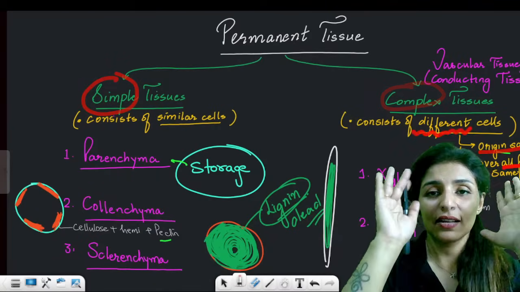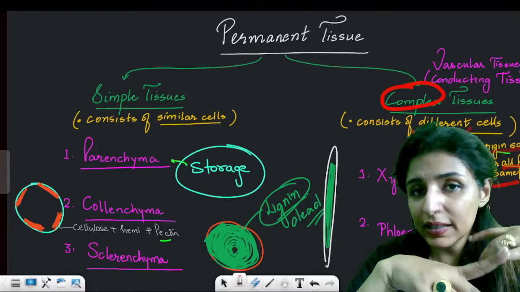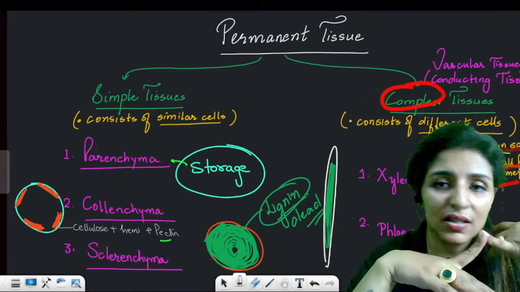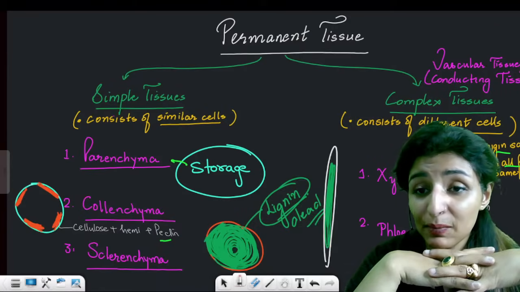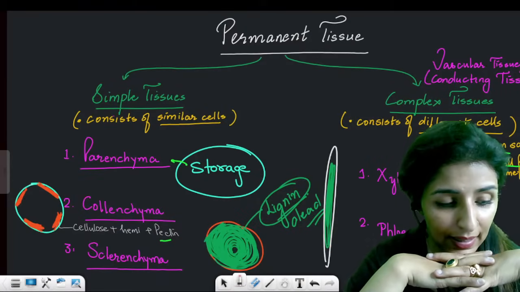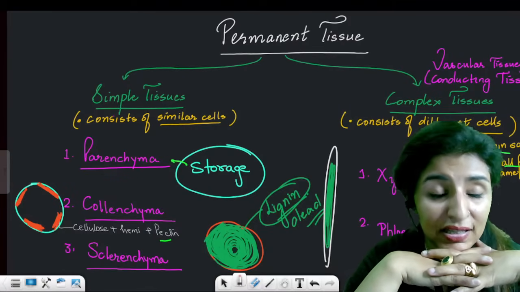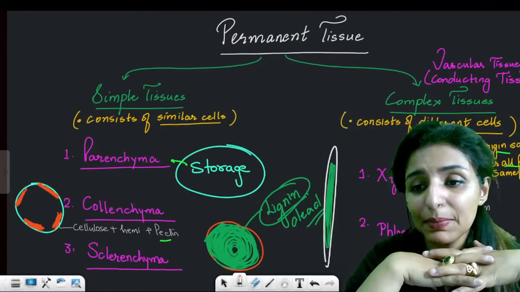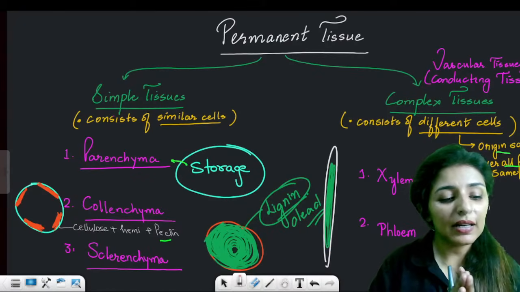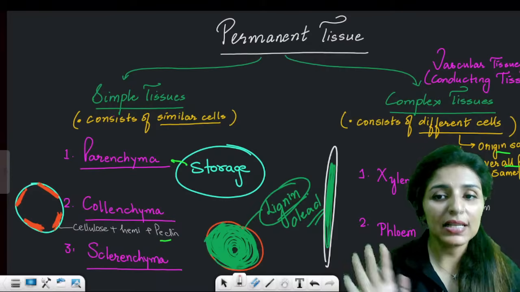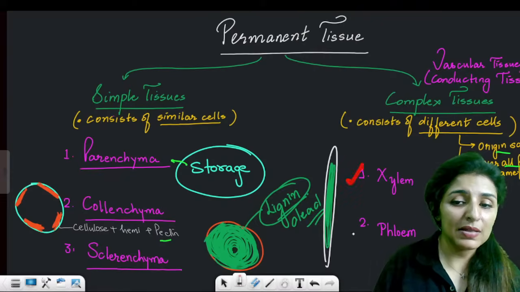Now, please just take a breath. Calm down, breathe and understand. See, as per the definition, we say that tissue consists of similar types of cells. But complex tissue will not consist of similar type of cells. It will have different cells, right? Then why do we still call it a tissue when it has different types of cells? Reason being, the origin of all the cells is the same, and ultimately all of them are going to perform the same function. Is this clear? For example, in complex we have two types, xylem and phloem.